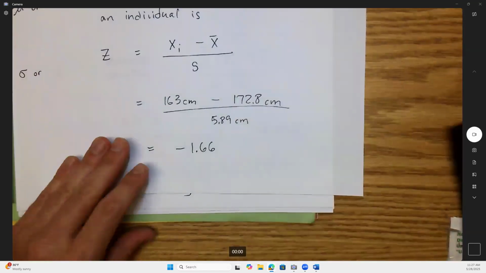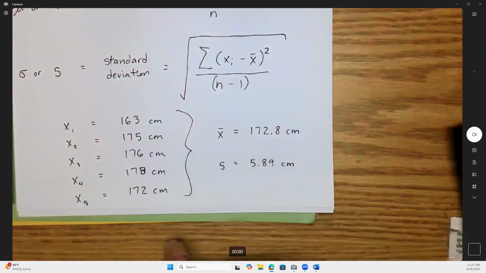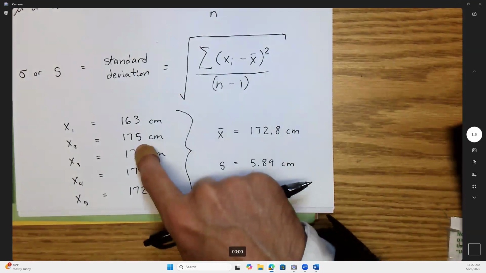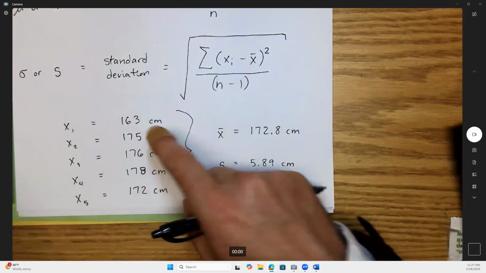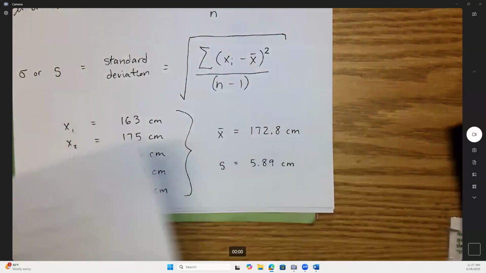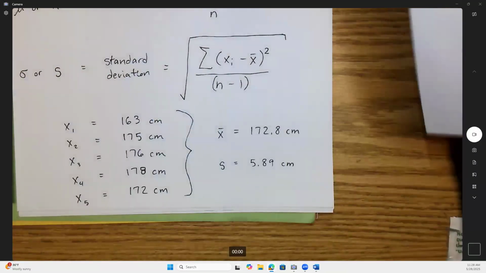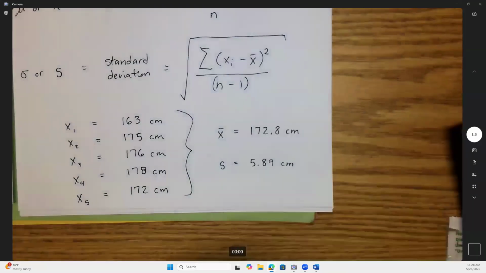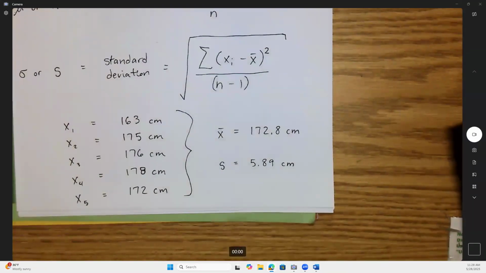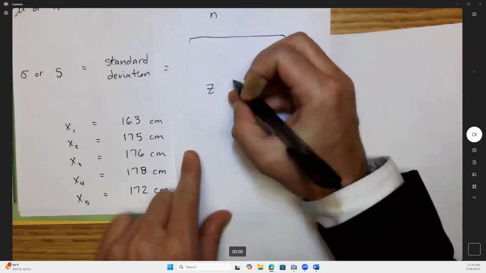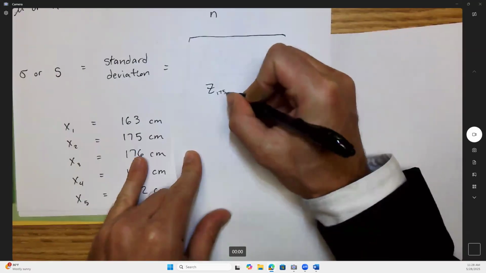Here, I'm gonna do one more with you guys. Let me pick kind of an average person, or actually a little bit taller than average. How about 175? Let's try that, because that'd be positive, but just a little bit positive. Let's play this out. Okay, let's find the z-score for the 175 centimeter person.